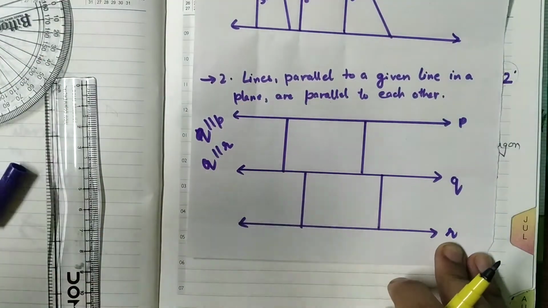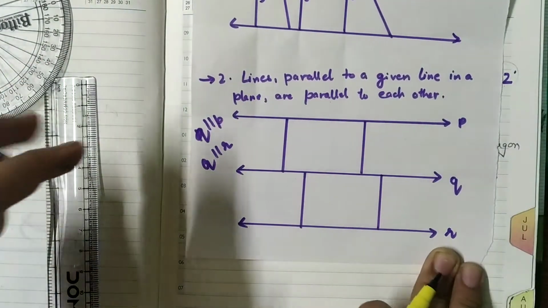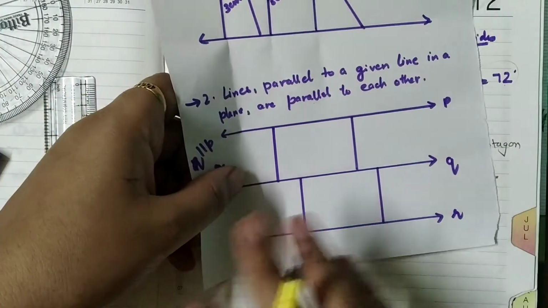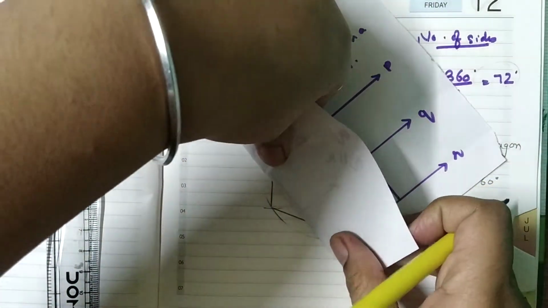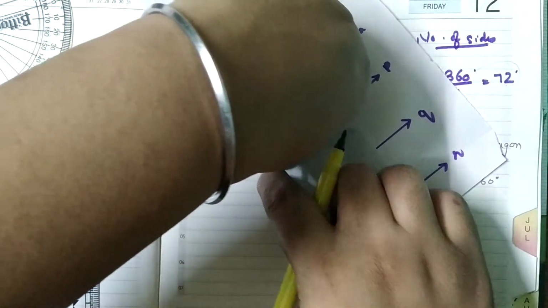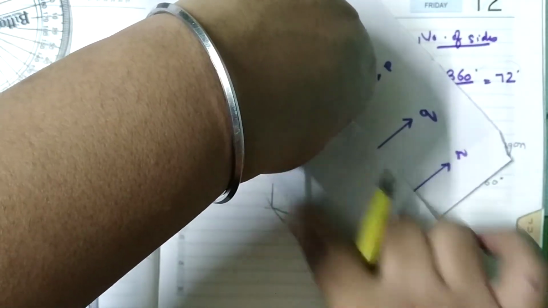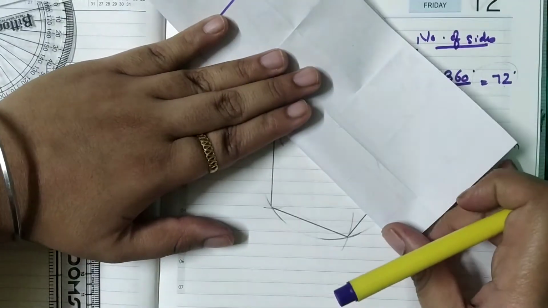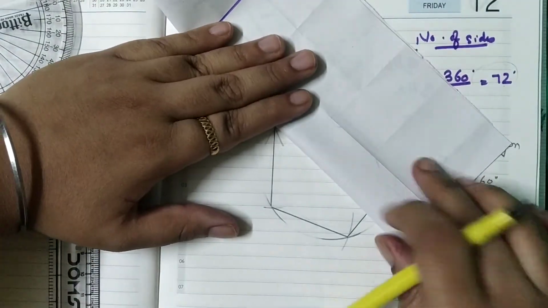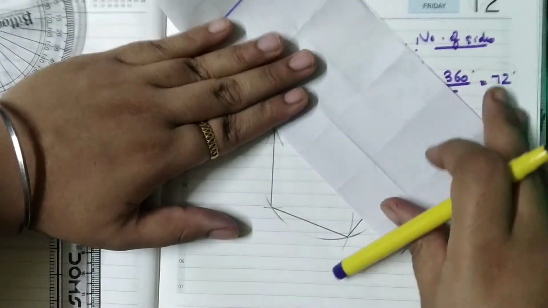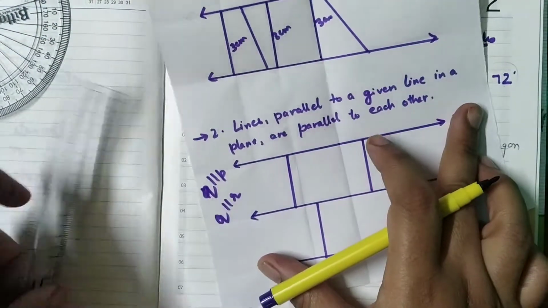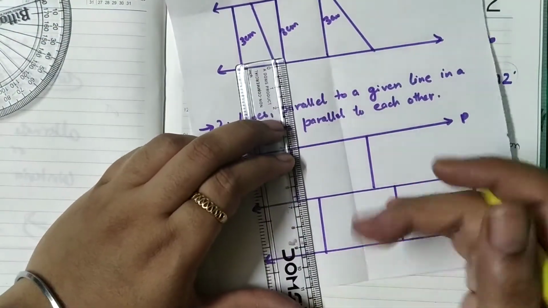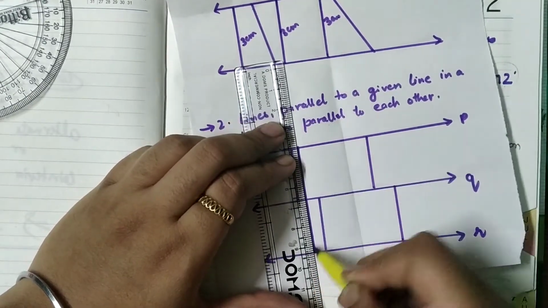Now we need to check whether P and R are parallel to each other or not. For that purpose also, I will mark the perpendicular like we did in the first fact. The same process we will follow here. I am folding here like this. So I have marked 2 perpendiculars here. I am joining it so that you all are able to understand this.